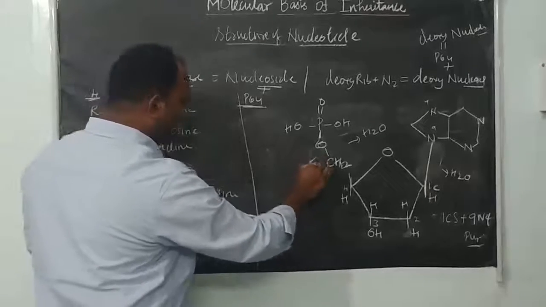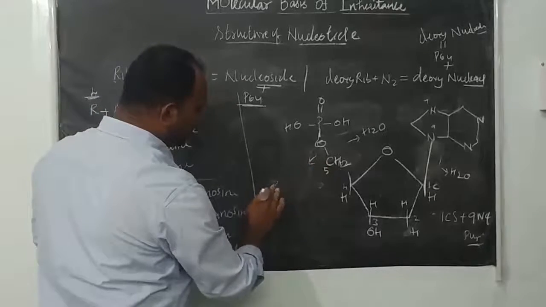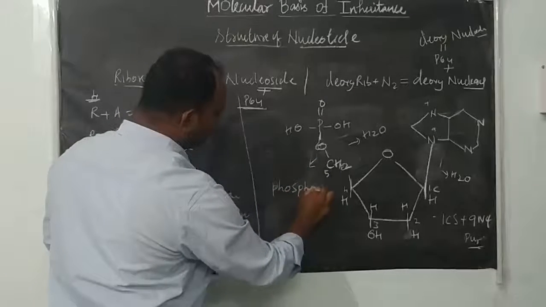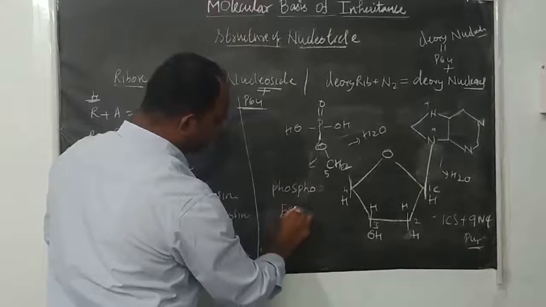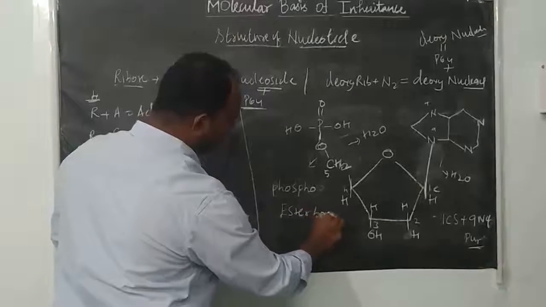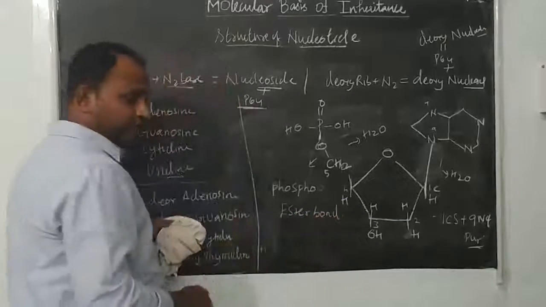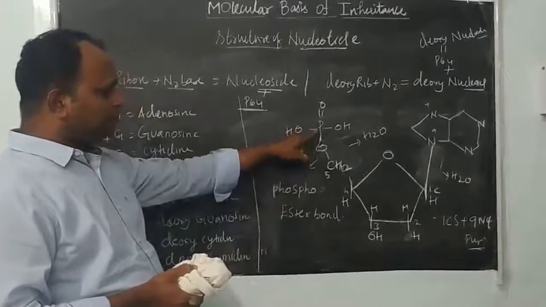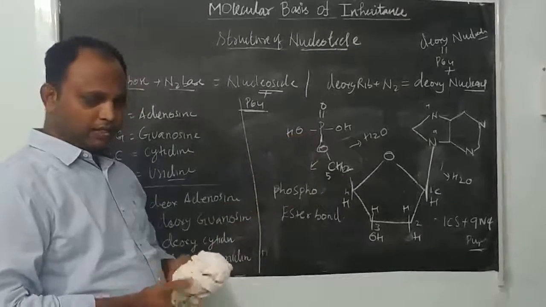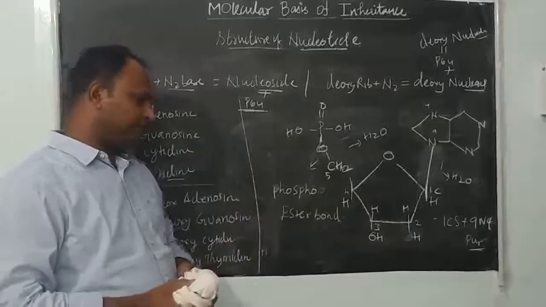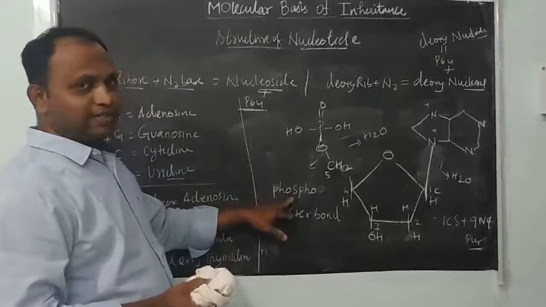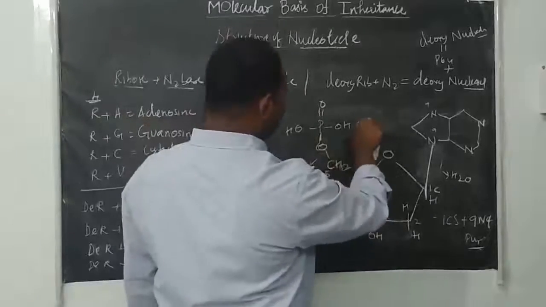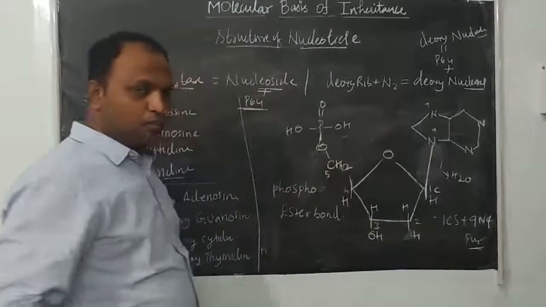So this bond is called phosphoester bond. Don't say it's a diester. Diester is different, I will explain. This bond is called so because the bond is between the phosphate group and the sugar of the nucleoside. So this bond is phosphoester bond. Okay, phosphoester bond.